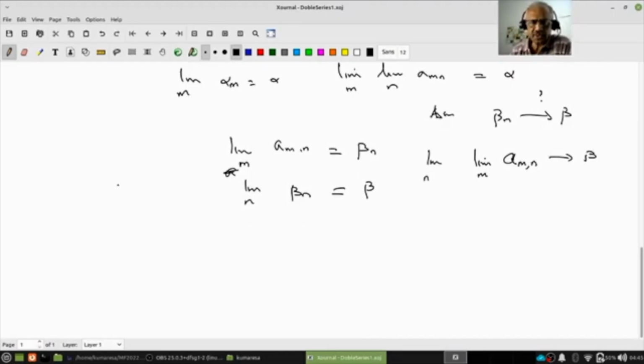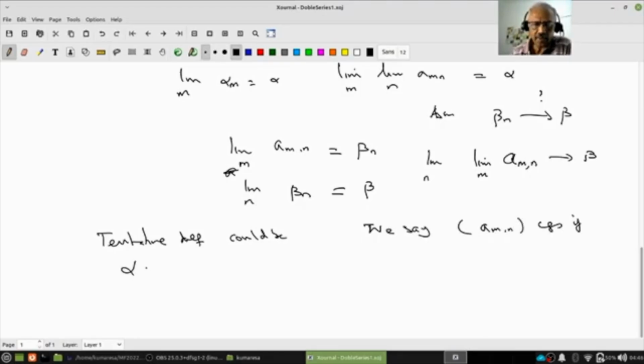So what is the most natural question you can ask? A tentative definition could be: we say a_mn converges if alpha equals beta. Notice that even though I wrote it simply, it means a lot of things. What is that?